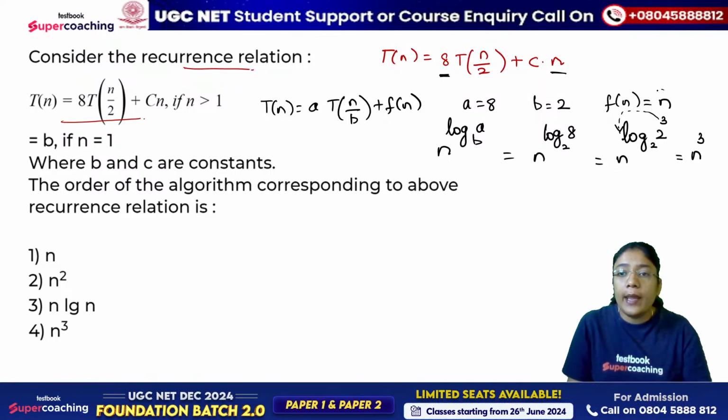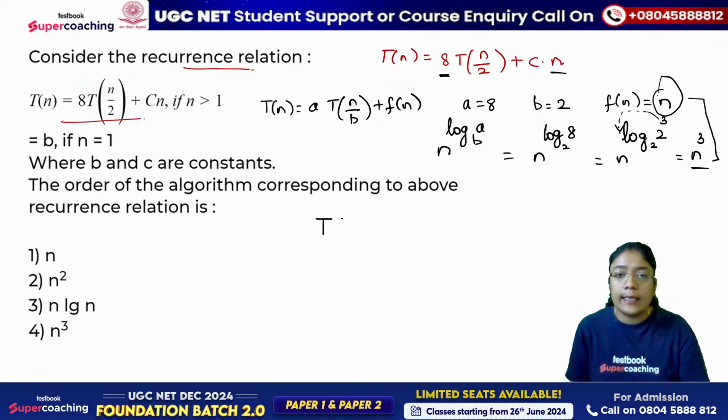Now f of n is given as n and n raised to power log a is n cube, so which of the two functions is greater? Obviously cubic function is greater, then directly we'll say that T of n is equal to theta of n cube.